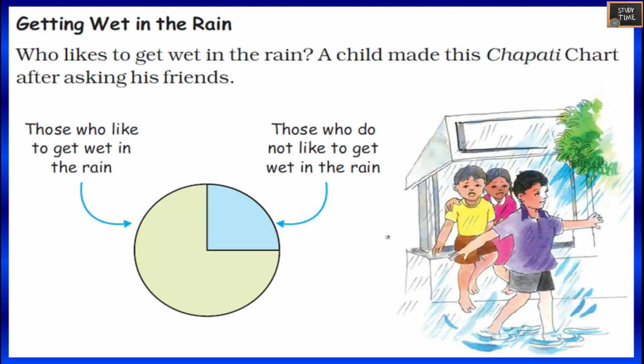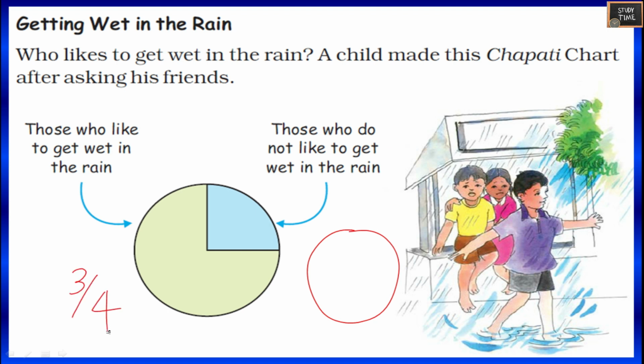Next, getting wet in the rain. Who likes to get wet in the rain? Children made this chapati chart after asking their friends. Chapati chart is the name because the chart is like a round chapati shape. So that's why it is called chapati chart. So here in this chapati chart, those who like to get wet in the rain is 3/4 part.